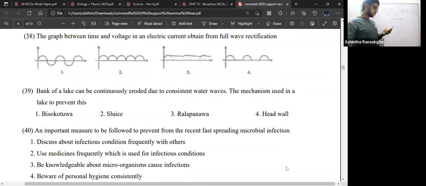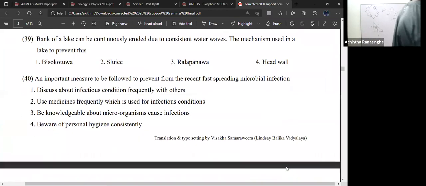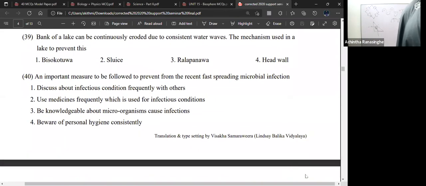Right. Question number 39. What is the answer? Kalapana. Right. Good. You can write that using your history knowledge. Kalapana is used in order to prevent the erosion. That's the easy one.